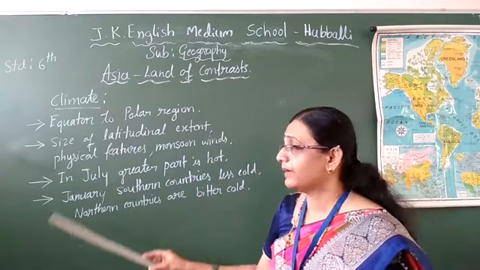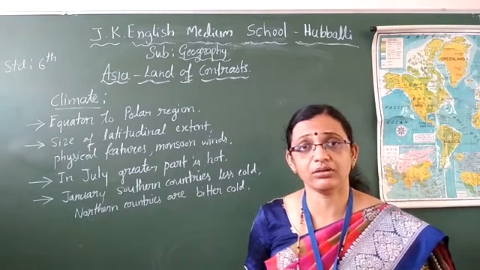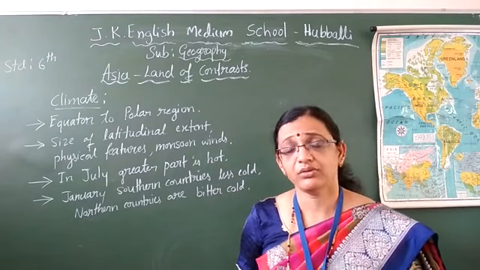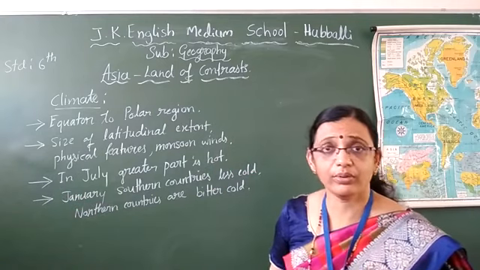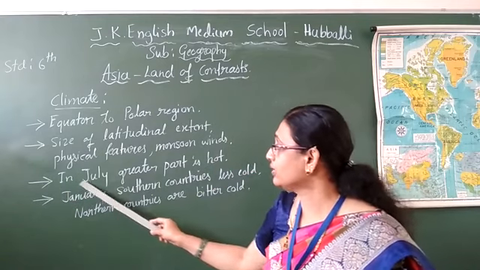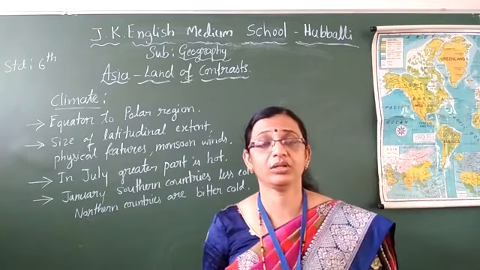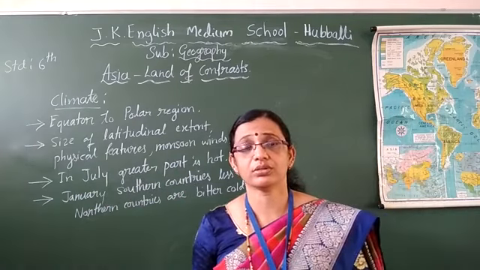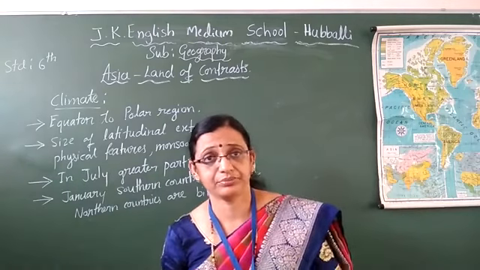Yes, how will it be? We can't give a uniform condition of the climate in Asia. Everywhere there is a change. On average we can say that in July, the greater part of Asia is hot. In the month of July, almost every country is getting somewhat hot.